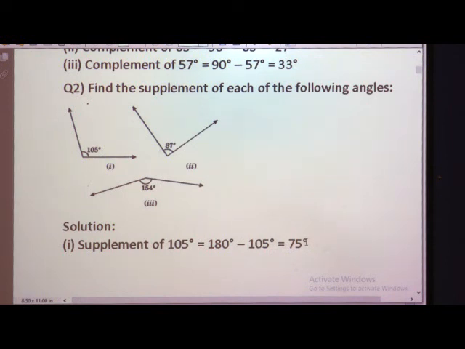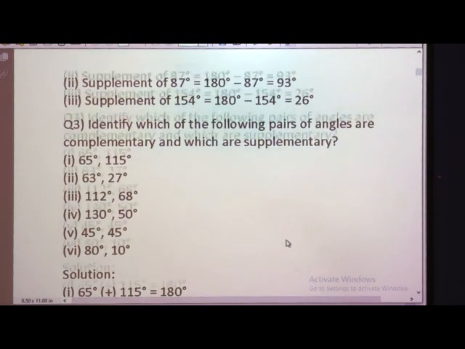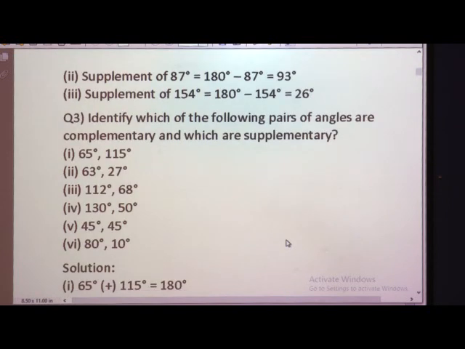So, the supplementary angle will be 75. In the second example, the angle is given as 87, an acute angle, then we have to find out what will be the supplementary angle of this. 180 minus 87 is equal to 93. This is simple subtraction, but you have to write the statement: supplementary angles sum to 180 and the angle given to us is 87 degrees.